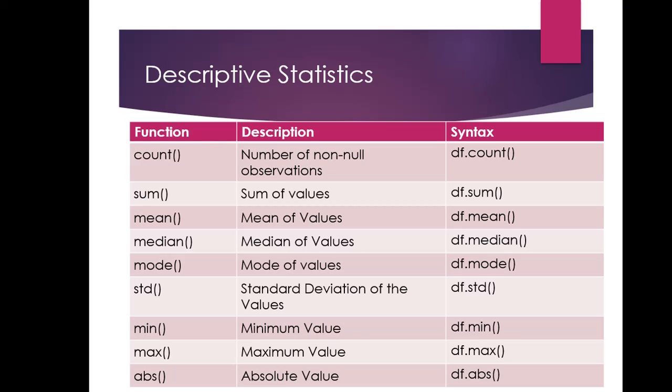The next topic is descriptive statistics. There are various statistics which are available and can be applied to columns with numerical data. Operations in general exclude missing data and operate across rows by default. Let's have a look at the first one. It is count. Count returns the number of non-null observations, and the syntax is df dot count.